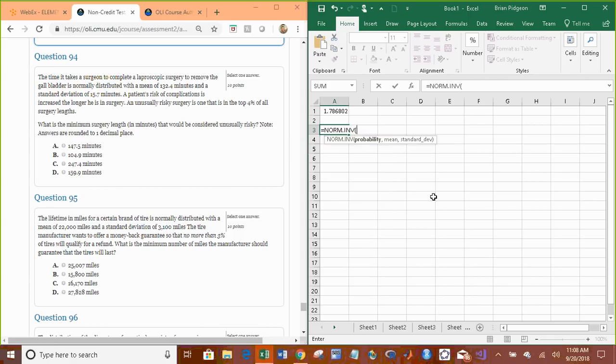But remember, do not type in 0.04 here, because this calculates the lower 4%. If we want the upper 4%, we want the lower 96%, so 1 minus 0.04. The mean is 132.4, and the standard deviation is 15.7. So it's 159.8858, about 159.9 minutes.